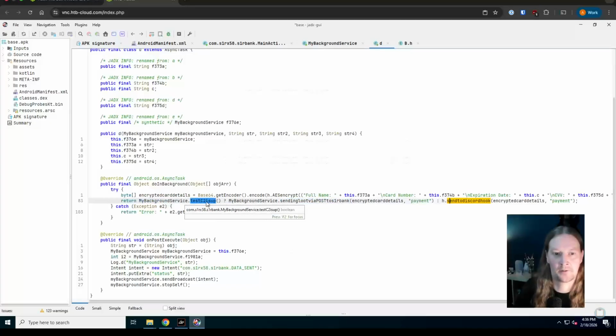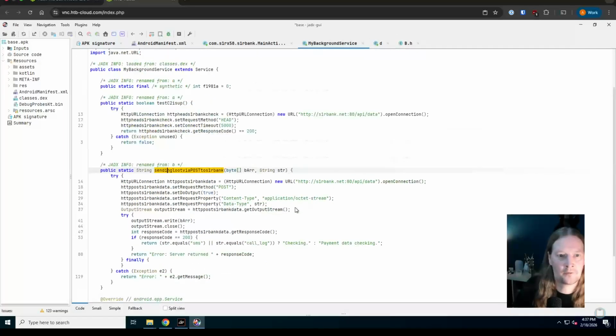we've got this logic again. Sorry, I'll run through this logic again, but we've added to that now. So it's going to check if the C2 is up. If it is, it's going to send via that post request to S1R bank. And if it is not, it's going to send it to the Discord hook. So we're really starting to get a picture of what is actually happening in this application now. So you load it up. It's checking for those card details that you put in. It's encrypting them, encoding them as base 64, and sending them off to one of two listening web servers that are there.